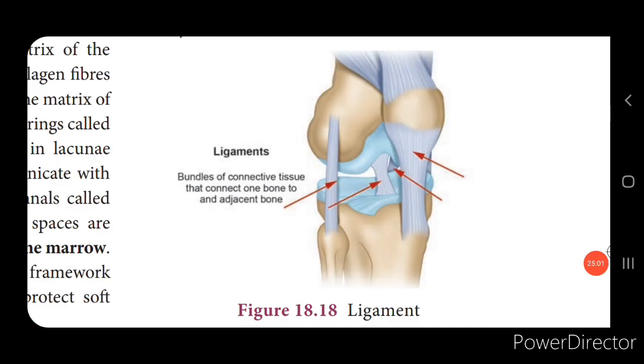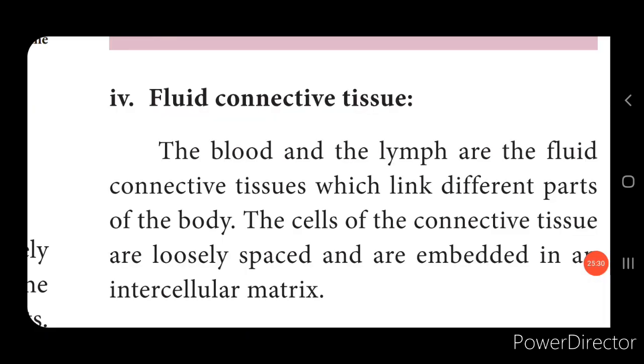Next is the ligaments. Now here you can see in the picture, children, it connects bone to bone, isn't it? It is a highly elastic structure and it has great strength, and that connects bone to bone. Here this allows the movement. It helps in the normal movement of the body. Next is the fluid connective tissues. As the name indicates, it consists of fluids, isn't it? So lymph and the blood come under this fluid connective tissues. Let's see them one by one.